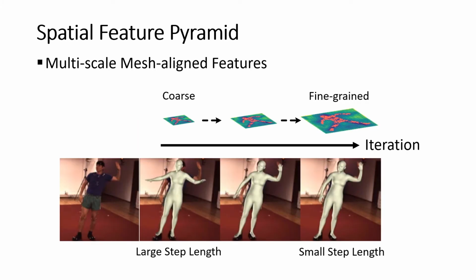Meanwhile, to leverage multi-scale context, mesh-aligned evidence is extracted from a feature pyramid, so that at the beginning, coarse-aligned meshes can be corrected with large steps based on the lower resolution feature.